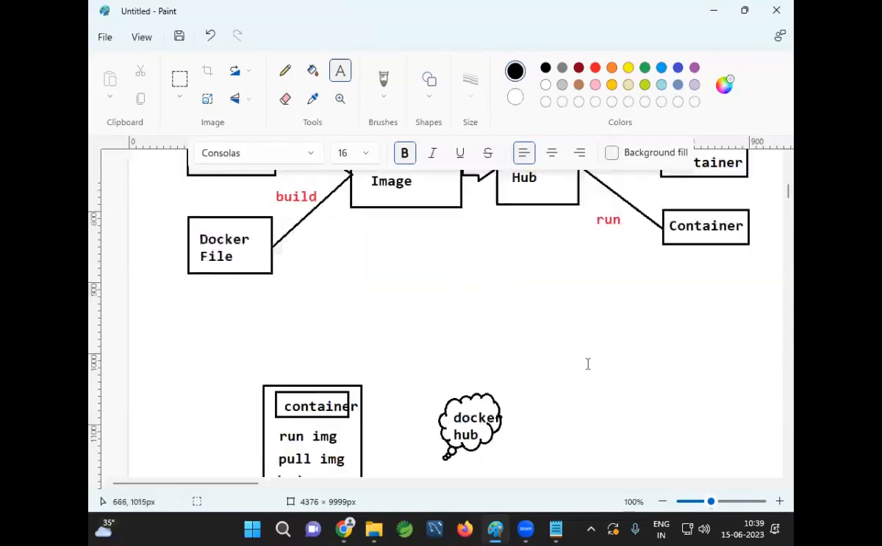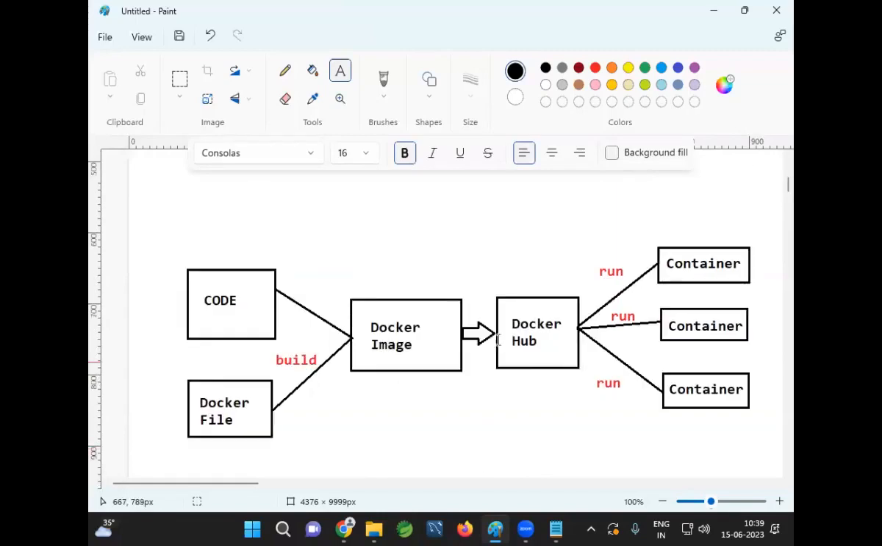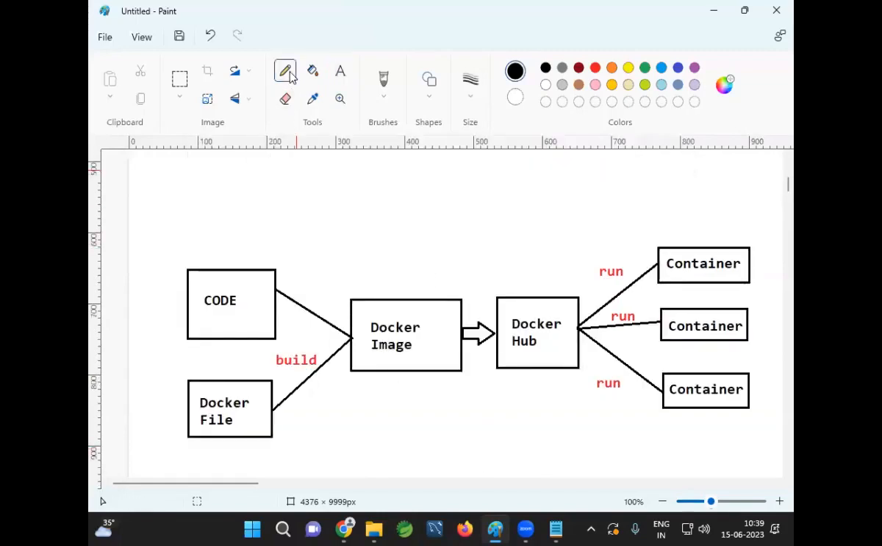Okay. Look at the Docker architecture, guys. Look at the architecture.